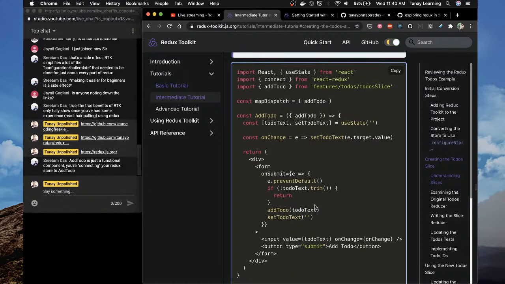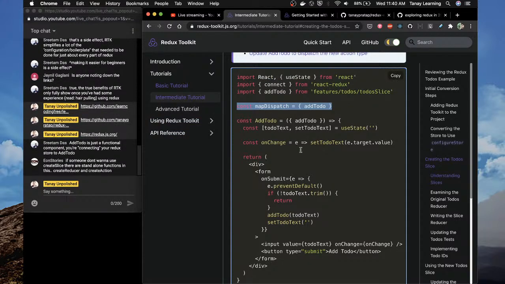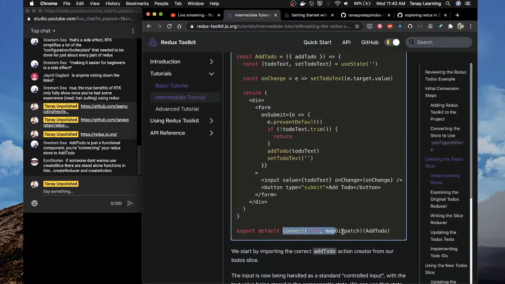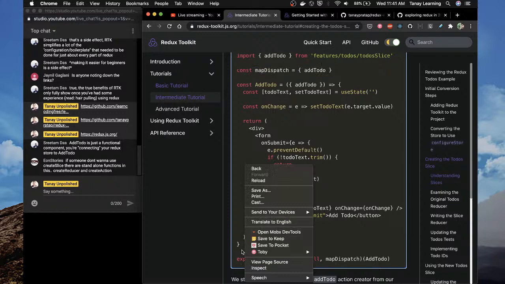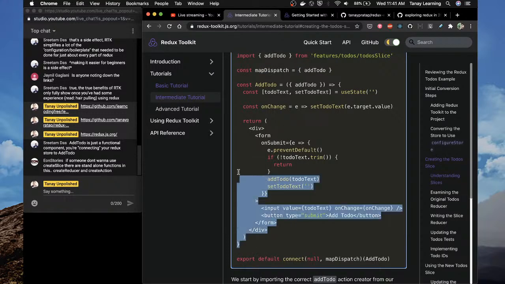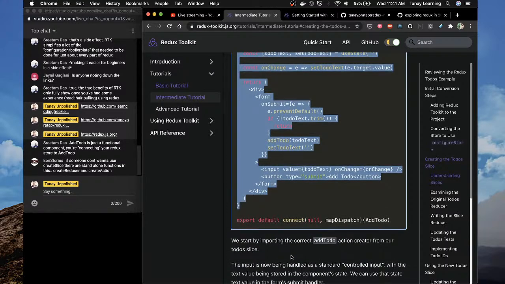So this is the gist of React plus Redux. If you were using just Redux, you would use add to do and then just dispatch actions on it. But if you want to use it with React, you have to use this map dispatch and then use the map dispatch with connect. This is a little bit changed. Earlier we used to do it a little differently. Not much, but I remember we used to write this here. I think that's the thing. Have your view layer, and then whatever the view layer needs is written here. But mostly it is still the same thing.